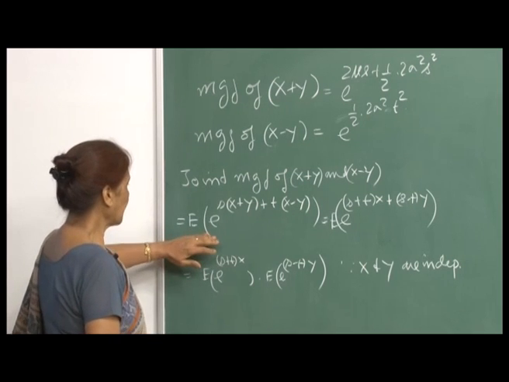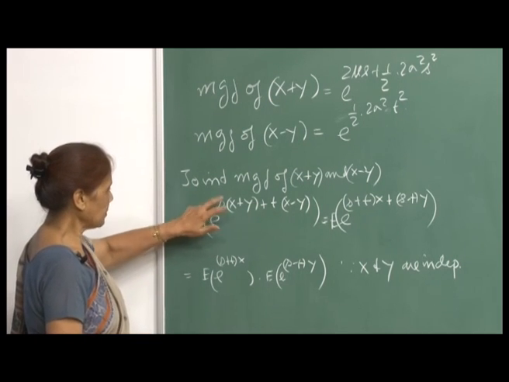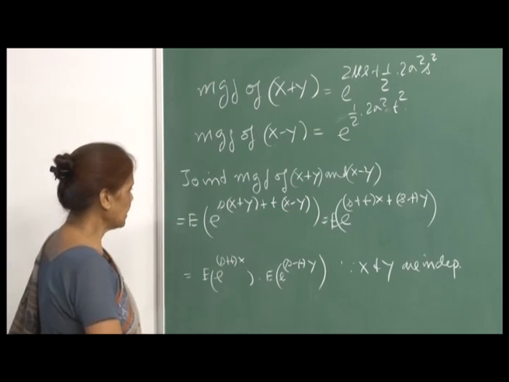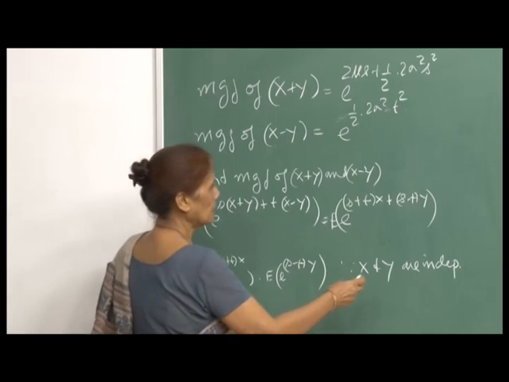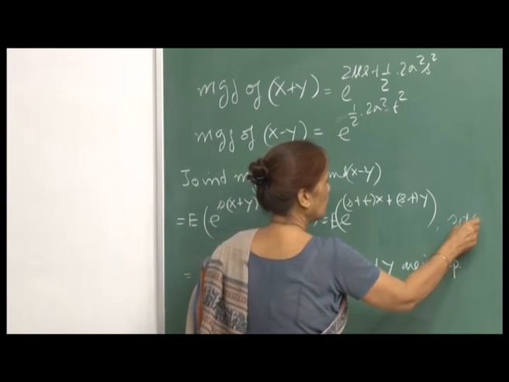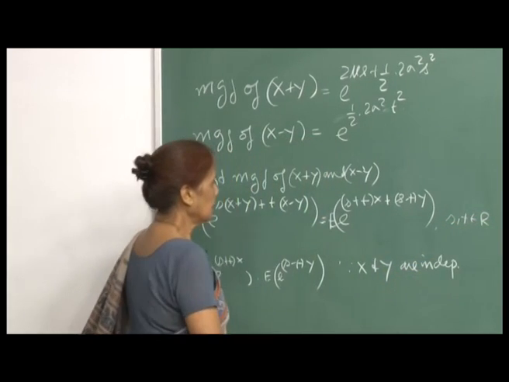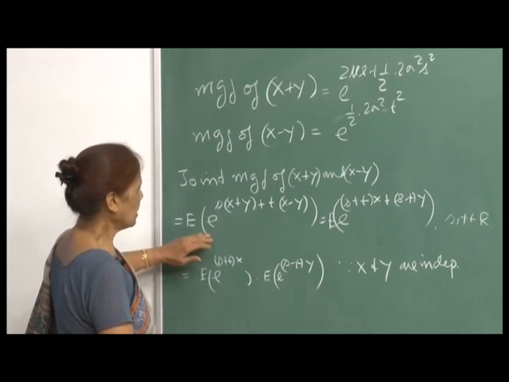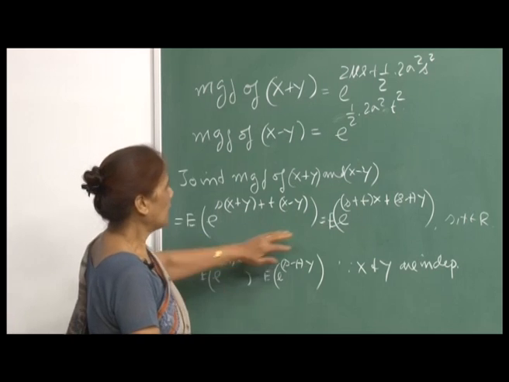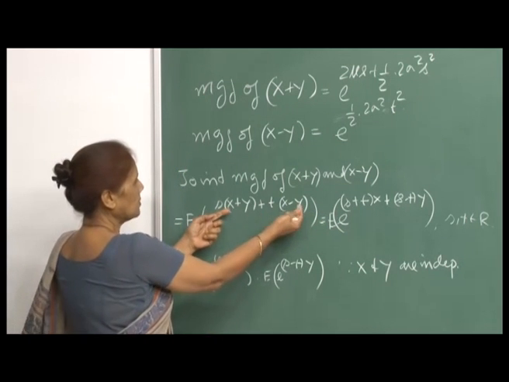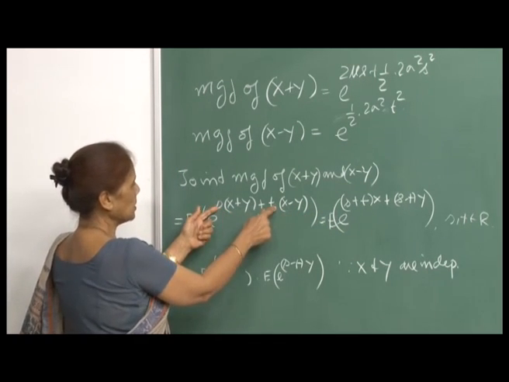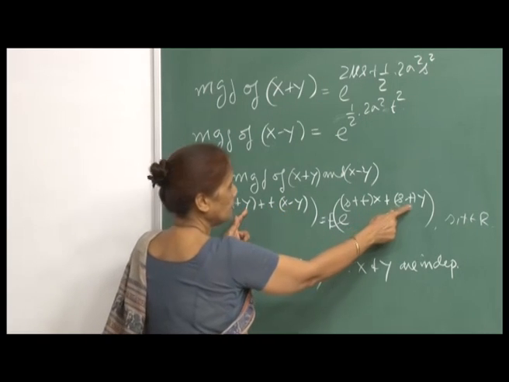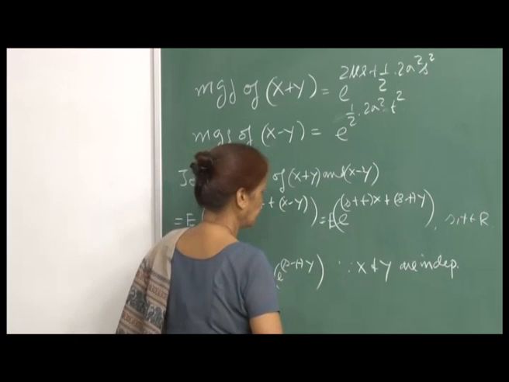So, this will be the expectation of e raised to s times (x plus y) plus t times (x minus y), for s and t belonging to R. I can rewrite this by collecting the x terms and the y terms. So, s plus t is the coefficient of x and s minus t is the coefficient of y. So, this is what you have.